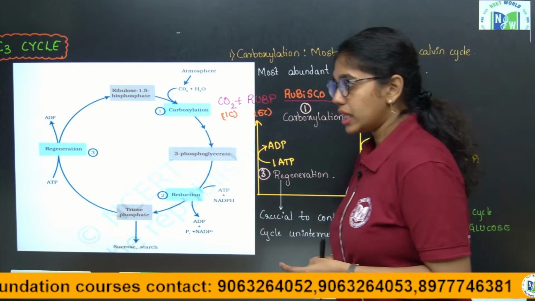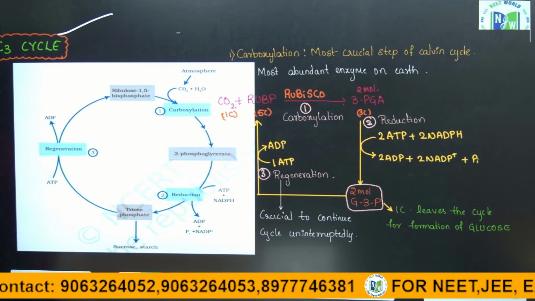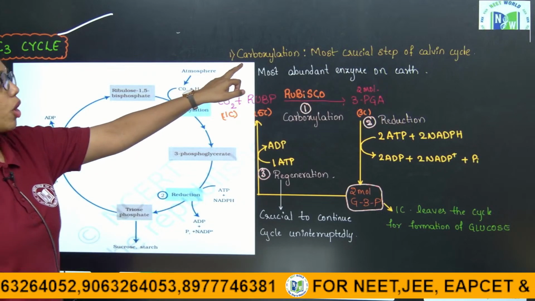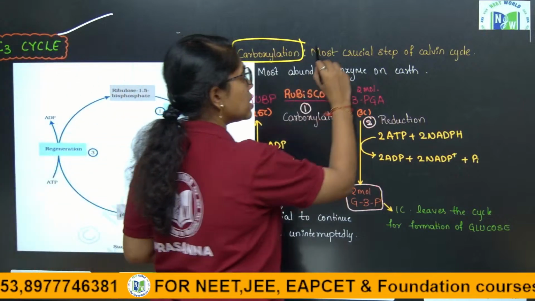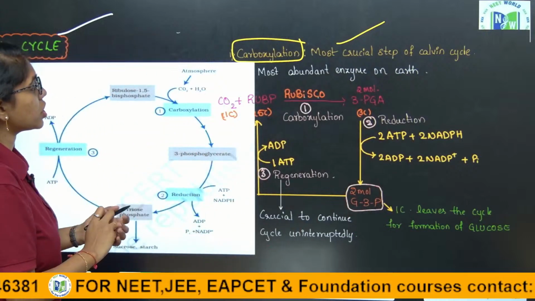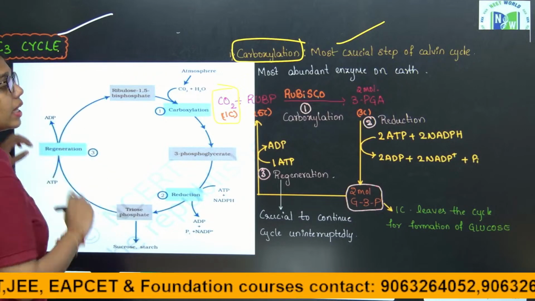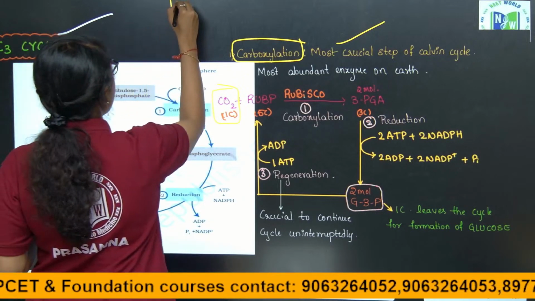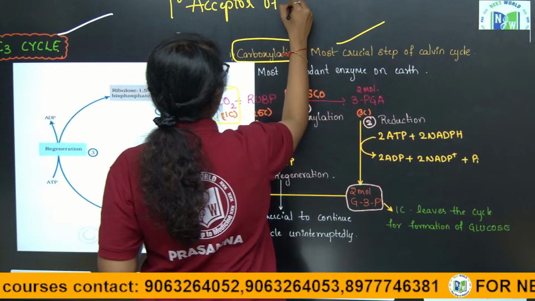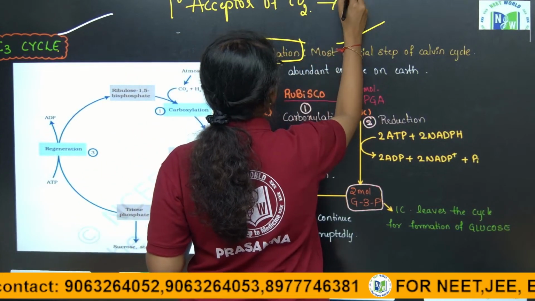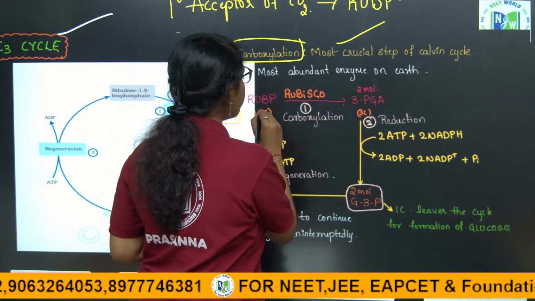Coming to the mechanism of the C3 cycle, what we have to learn with respect to objectives here. The very first step is carboxylation. Carboxylation is the most crucial step of the Calvin cycle because carbon dioxide fixation takes place. The primary acceptor of carbon dioxide in the C3 cycle is RuBP, that is ribulose bisphosphate, which is a 5 carbon compound.